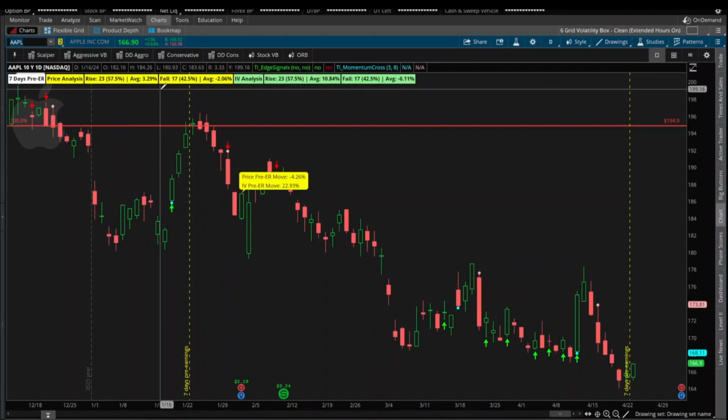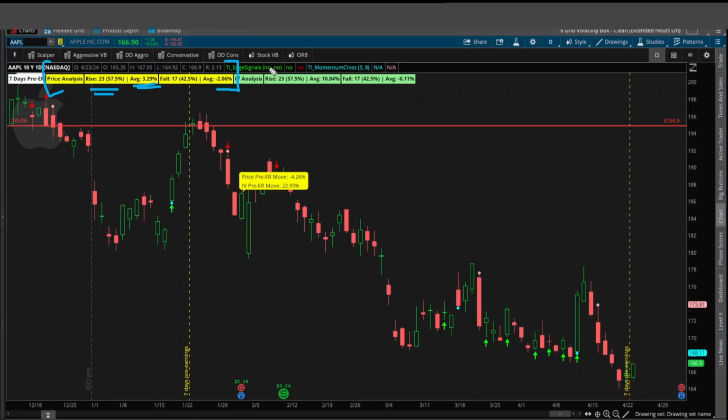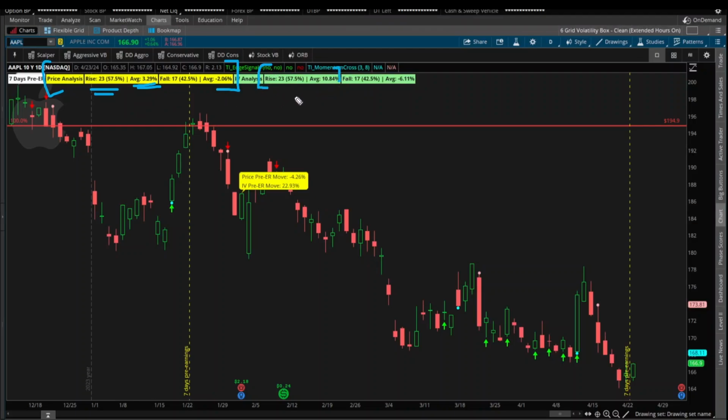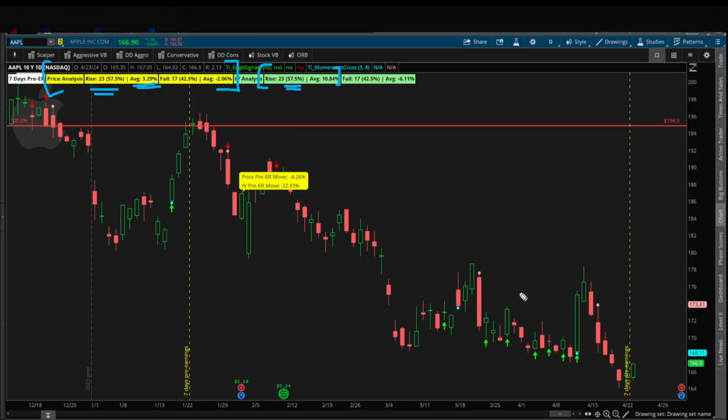Now, inside of Apple, if we look at the same data, price and IV analysis, we can see that Apple tends to rise only about 57% of the time compared to the 75% we saw in Microsoft. The gain is, of course, a little bit higher, 3.29% versus the 3% we saw in Microsoft. But the implied volatility doesn't tend to rise as often either. In Microsoft, we had a higher number here for the IV rising, Apple not so much.